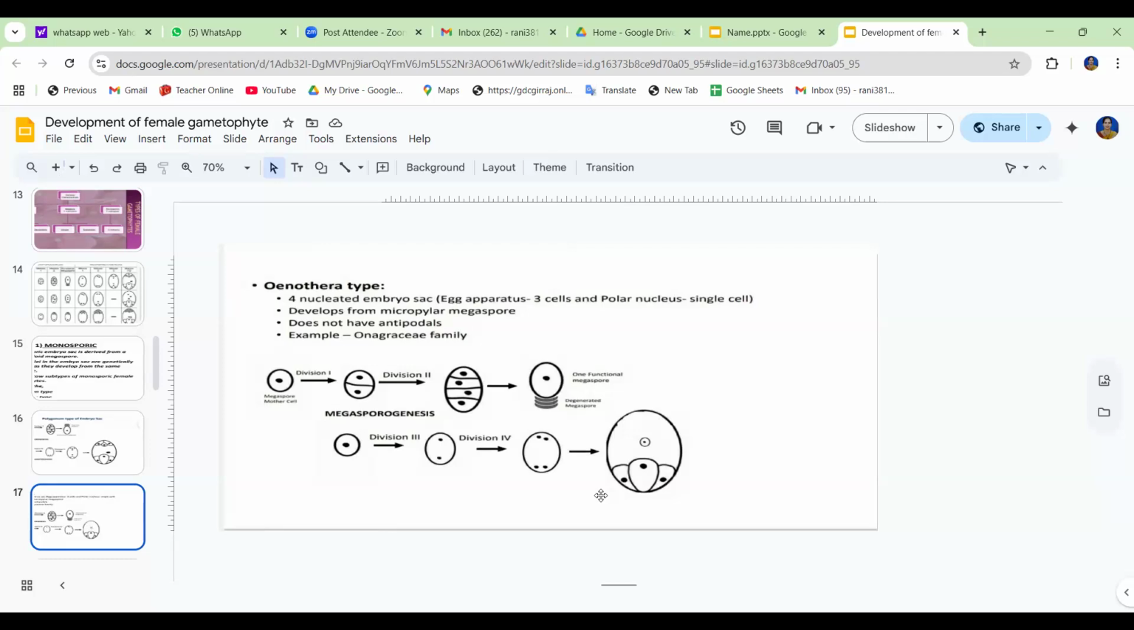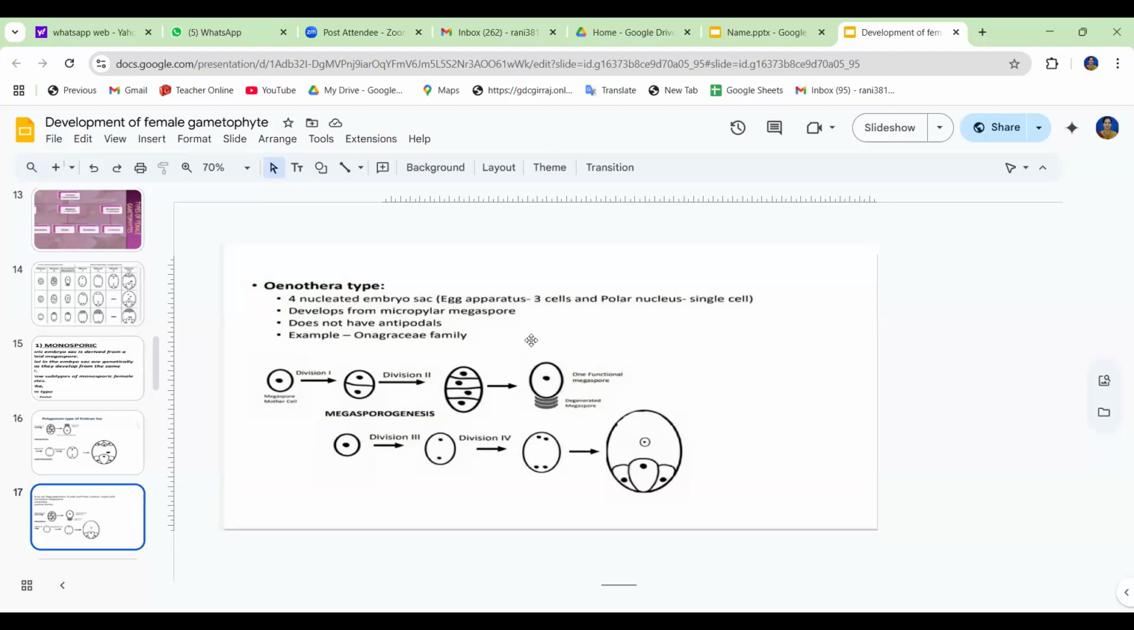So in Oenothera, another variation of the monosporic type of embryo sac is known as the Oenothera type. Okay, so monosporic has only 2 types. The first one is the Polygonum. Polygonum was first observed in Polygonum divaricatum in 1879, reported by Strasburger. And Oenothera is reported only in the family Onagraceae.